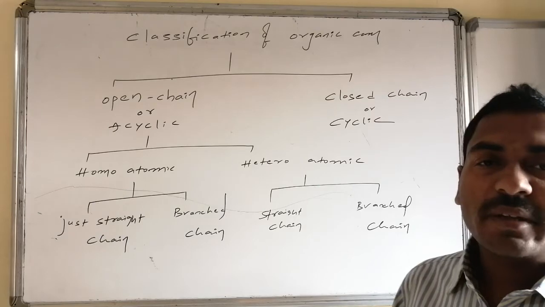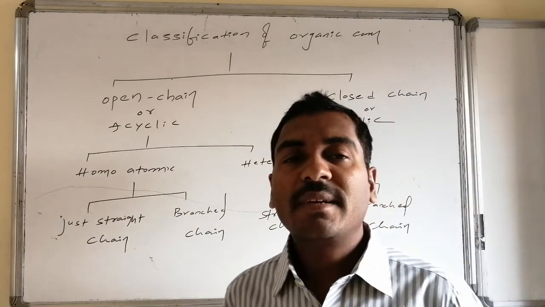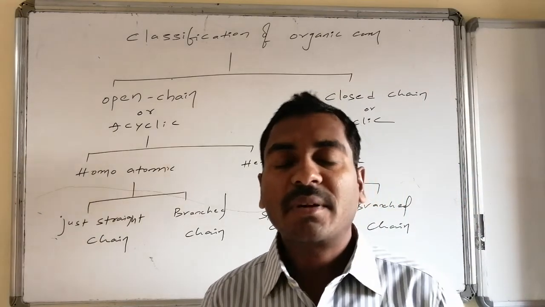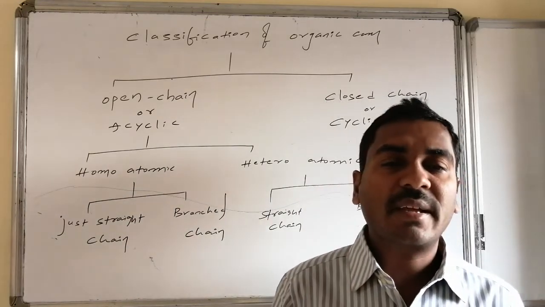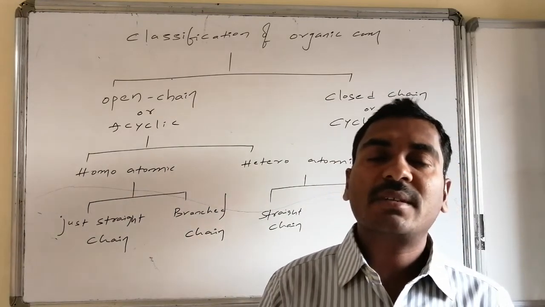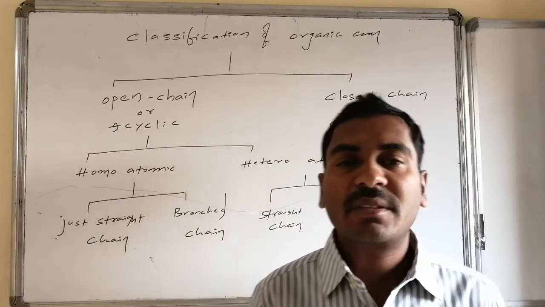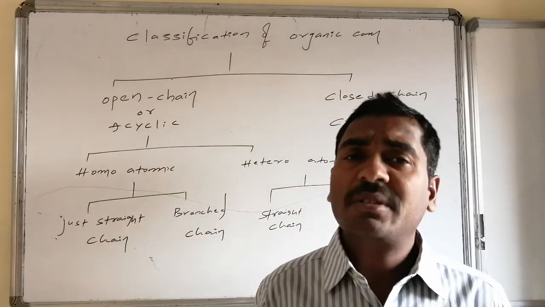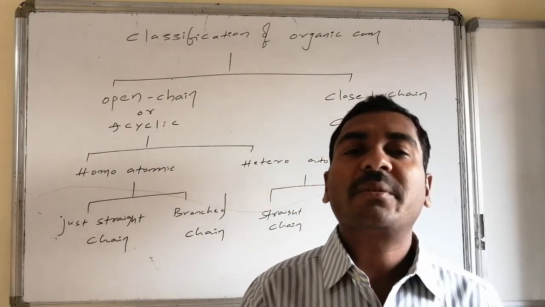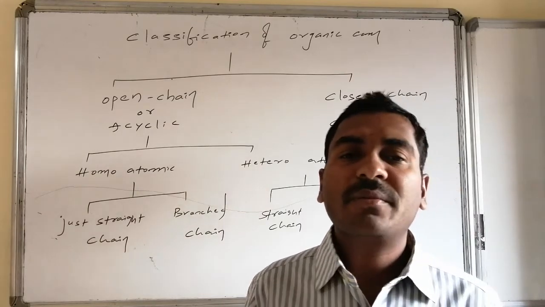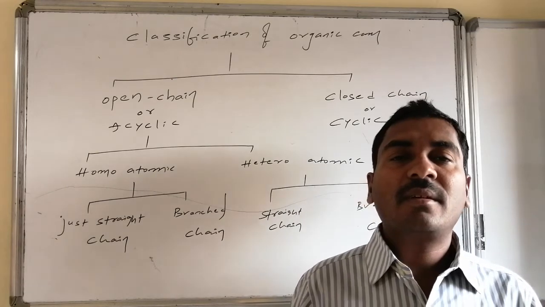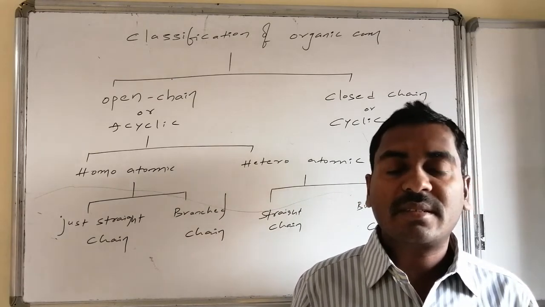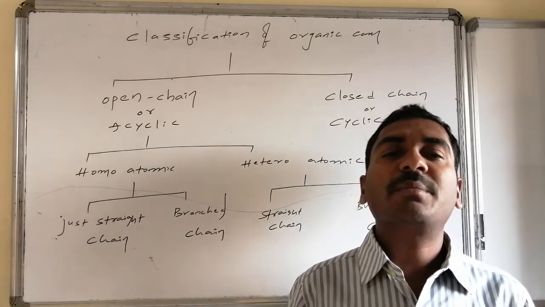Whereas heteroatomic combinations, as we discussed in the last part, consist of other atoms, like carbon with nitrogen, carbon with oxygen, carbon with halogen, nitrogen with oxygen, nitrogen with nitrogen. Similarly, carbon with phosphorus, carbon with sulfur. Other than carbon hydrogen chemical combinations, if anything is possible, that can be present.